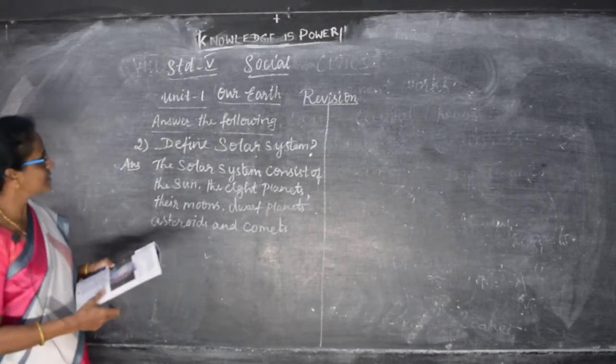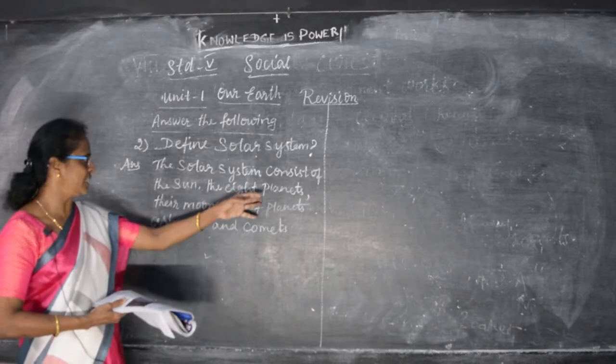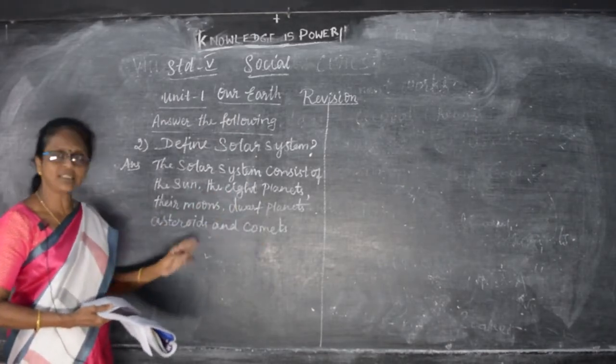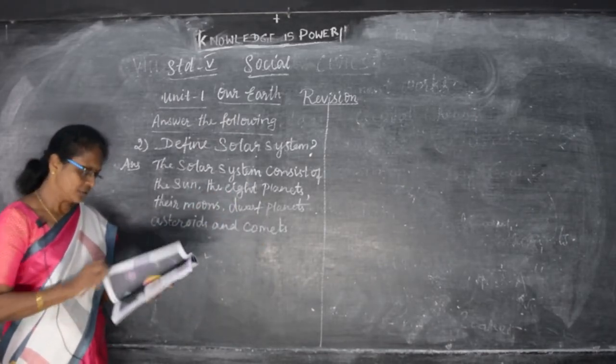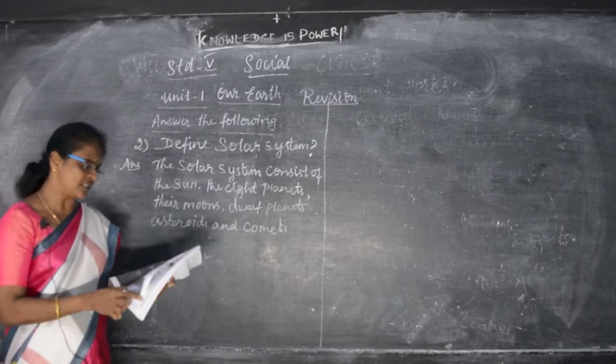So, what is the solar system? The solar system consists of the sun, the 8 planets, their moons, dwarf planets, asteroids, and comets. So, there are 8 planets in the solar system.